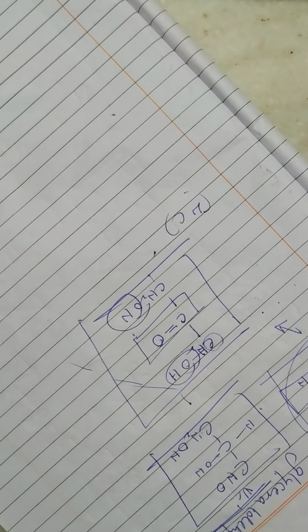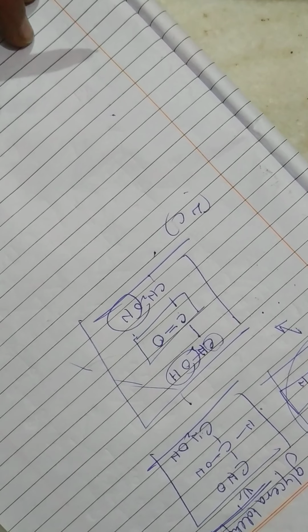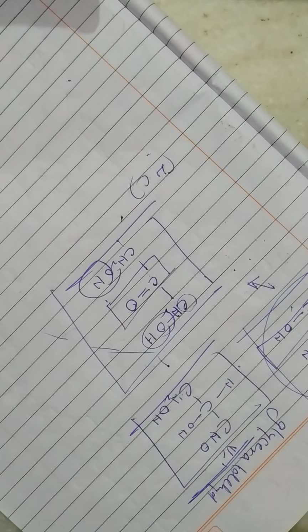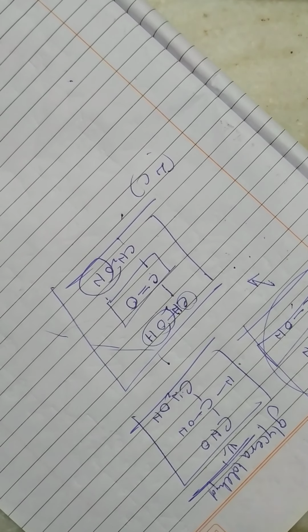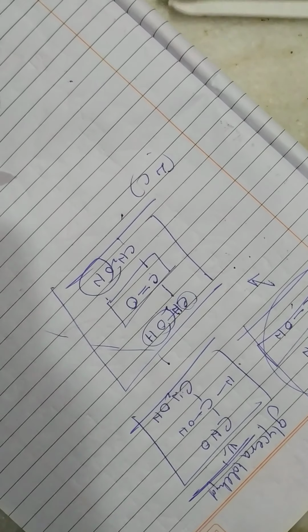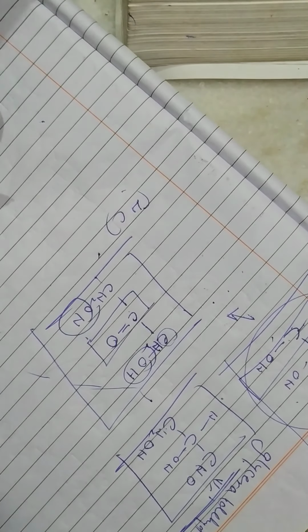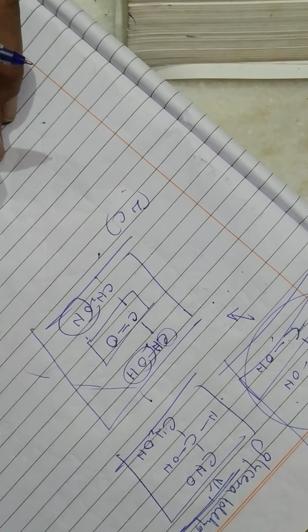Now see students, when you talk about sugars you have monosaccharides, disaccharides or polysaccharides. The monosaccharides, as I told you, can have more than 1 carbon, but the unit will be one single sugar unit. Based on the polarized light which gets rotated either from right to left or left to right, they can be classified. The monosaccharides can occur in many isomeric forms. This is the basic property of monosaccharides.